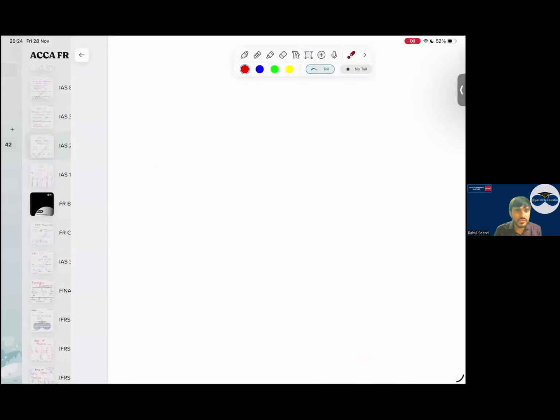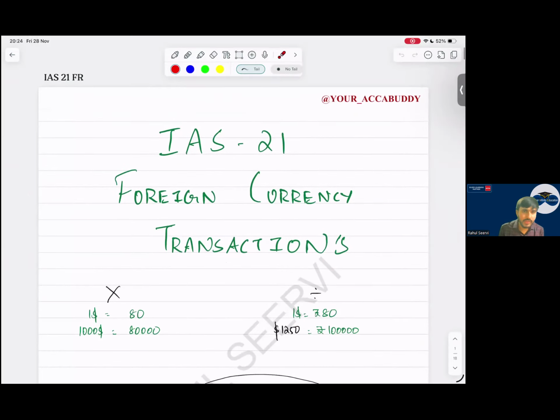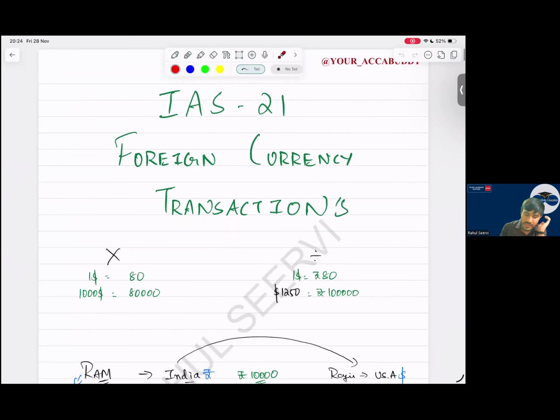Now coming to IAS 21. See now, IAS 21, foreign currency transaction, a very important part. Very important for section A as well as single entity. Section B very rare. See now, foreign currency transaction, sir. Could you tell most important questions to revise again from consolidation? Yes, at the end I'll say better. I'll say at the end.